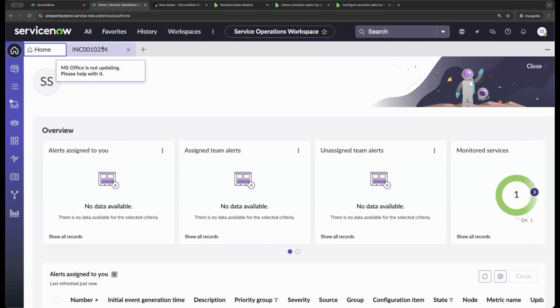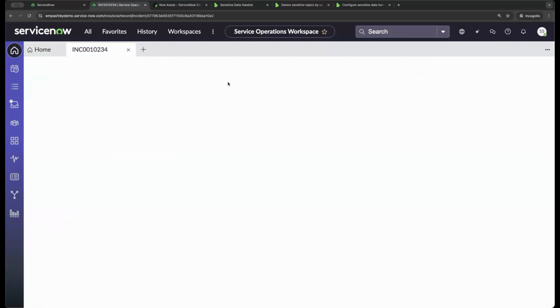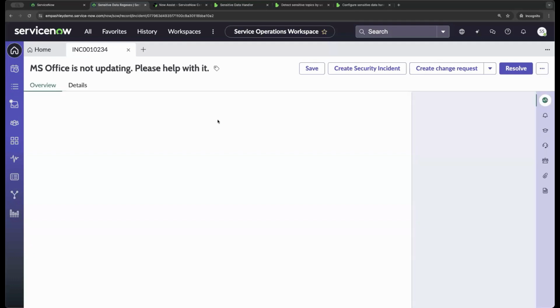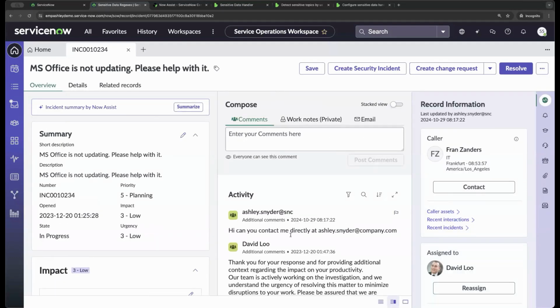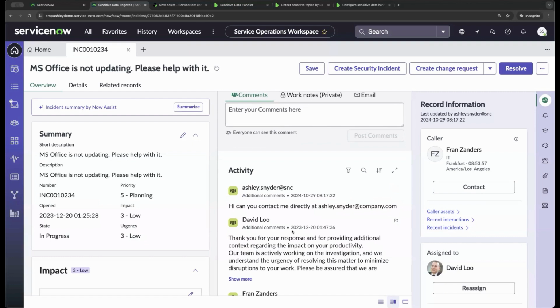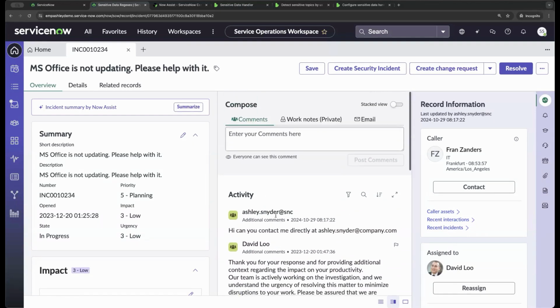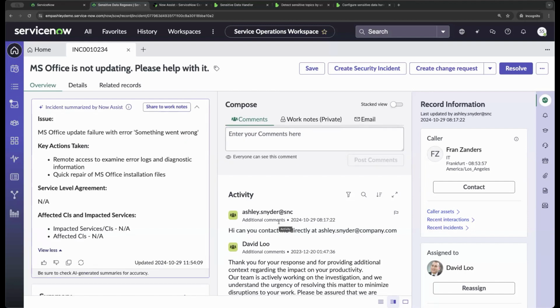So you saw that I had that regex configured for email addresses. And in my incident, once it loads, I preloaded an email address into the activity log here. So it is in the instance, and as an agent, I would still be able to see this information. But I'm going to click summarize, and that's going to shoot that prompt off to our Now LLM. And here's the response. So all that information has already been deleted from the data center at this point.